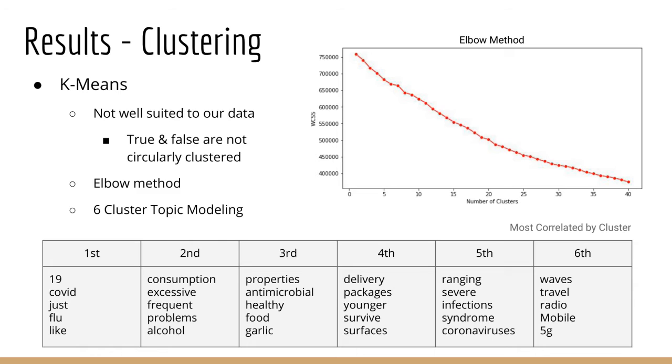We also applied k-means to our data. We are skeptical of k-means due to our dataset's irregular geometry and the limitations of k-means. This may also explain the lack of a distinctive elbow when increasing the number of clusters. Nonetheless, we still found interesting results. We arbitrarily set k-means to find 6 clusters within the data. The table below shows the most correlated words for each cluster. Each cluster appears to correspond to distinctive topics, reflecting the diversity of subjects within fake news.